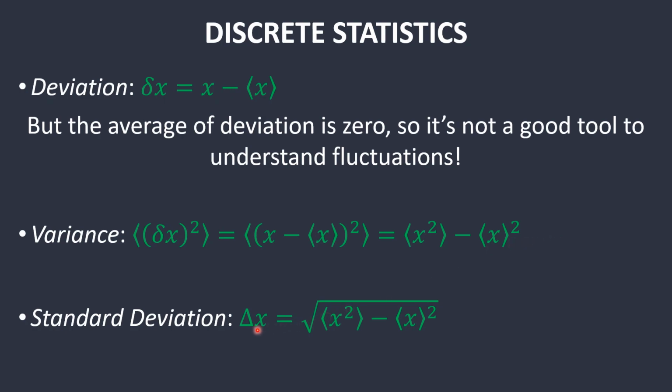If you take the square root of this, then you get what's called standard deviation, which is just the square root of the average of x squared minus the square of the average of x. The standard deviation is the standard way to find how much something deviates, or more specifically, how far a particular measurement is likely to be from the average value. And this value can quantify uncertainty within a measurement set.